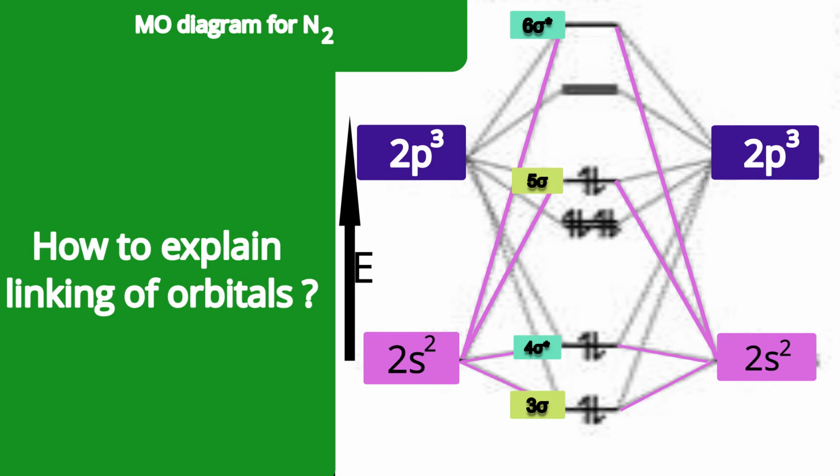So sigma bonding to p orbital is related to sigma bonding to s orbital. Similarly, the antibonding to s orbital is related to the antibonding to p orbital. Meaning the 4 sigma star orbital is related to the 6 sigma star orbital because both have the same symmetry for possible operations on the nitrogen molecule. Meaning, consider the principal axis, horizontal plane, center of inversion, vertical planes. For all, they show the same response.